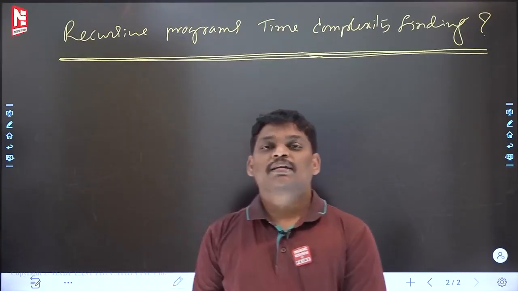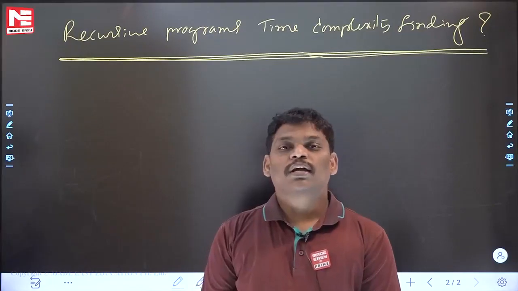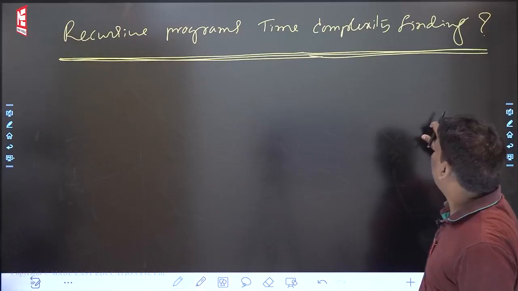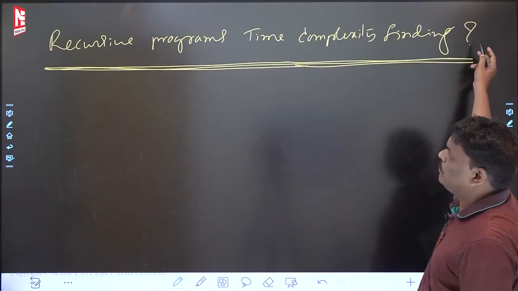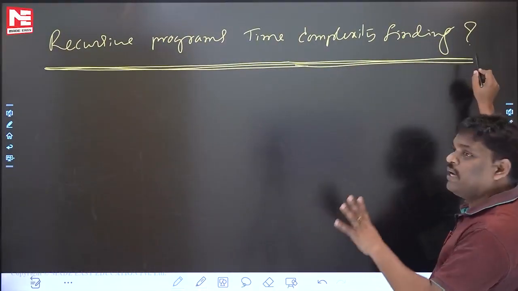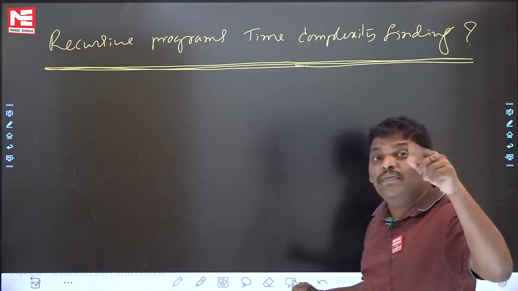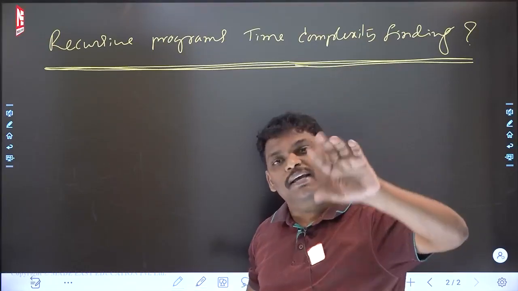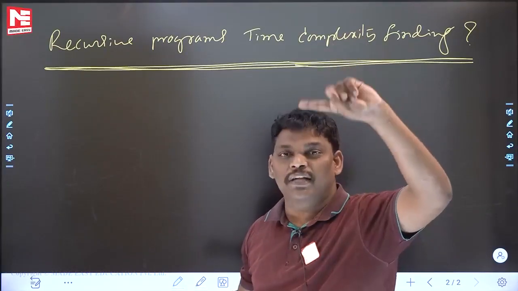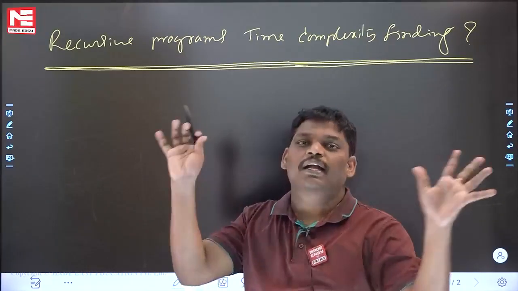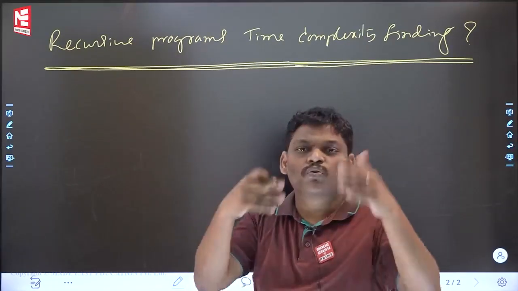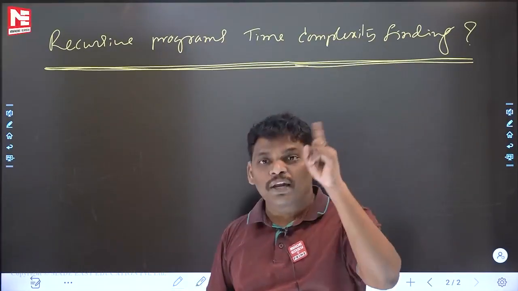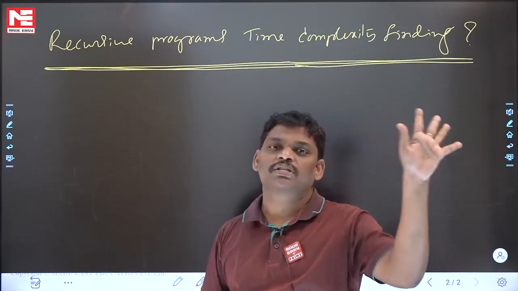Right now, see some examples on how recursive program time complexity will be computed. See the topic name: recursive programs time complexity finding how. In previous classes, I explained how to find the time complexity of recursive programs, but that time I did it manually. When you do it manually, there may be a chance that small mistakes will happen.